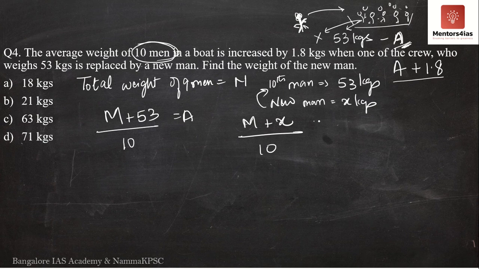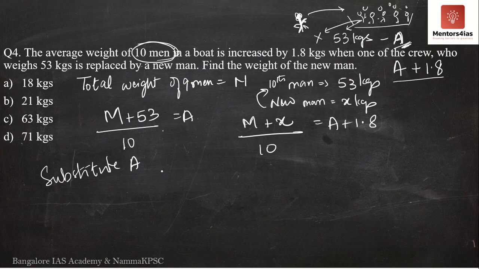Then if I take their average, it will increase by 1.8 kgs. What am I supposed to find? I need the value of X. However, I have 2 equations and 3 unknown variables, so we'll have to change this. Now I am going to substitute A as M plus 53 by 10 from the first equation.